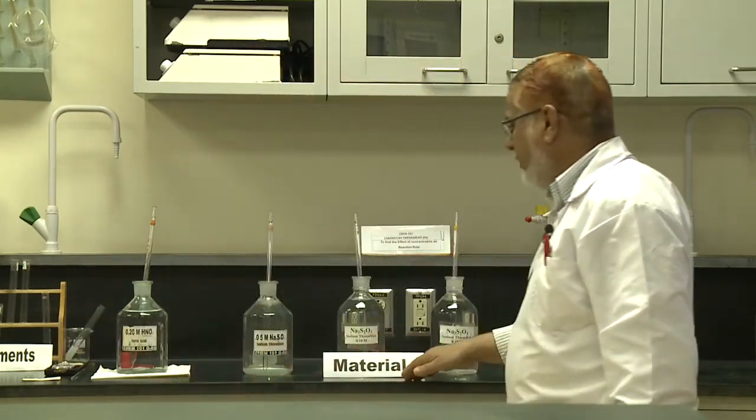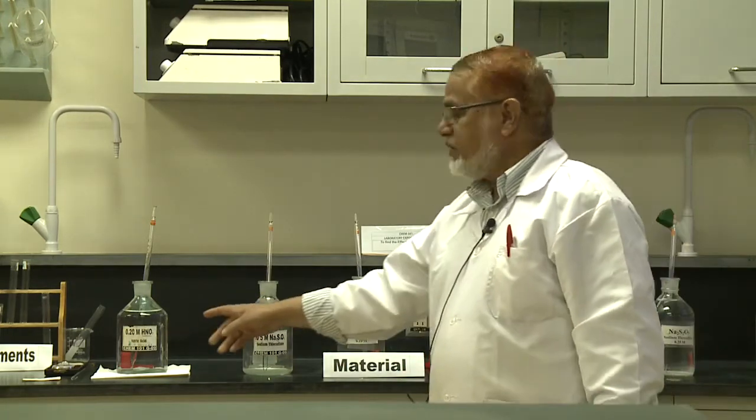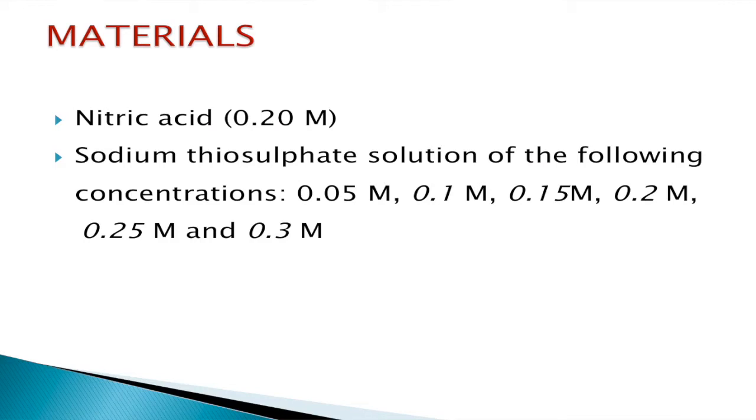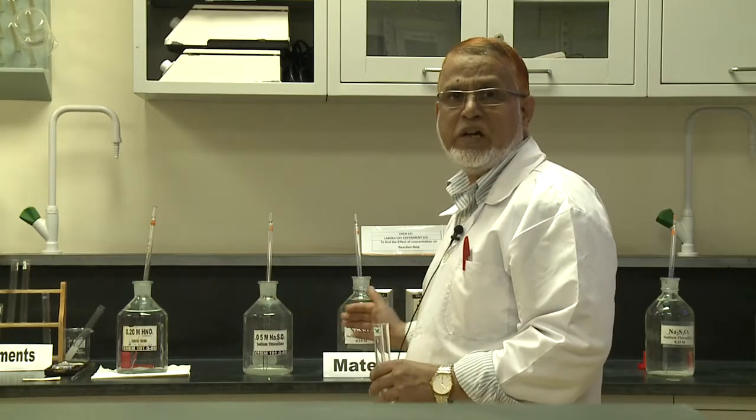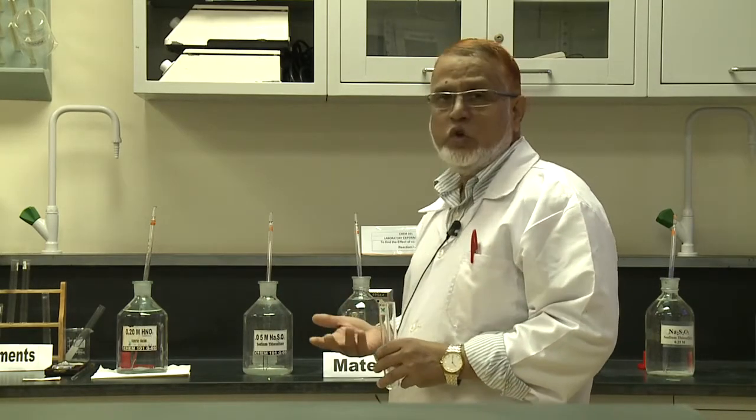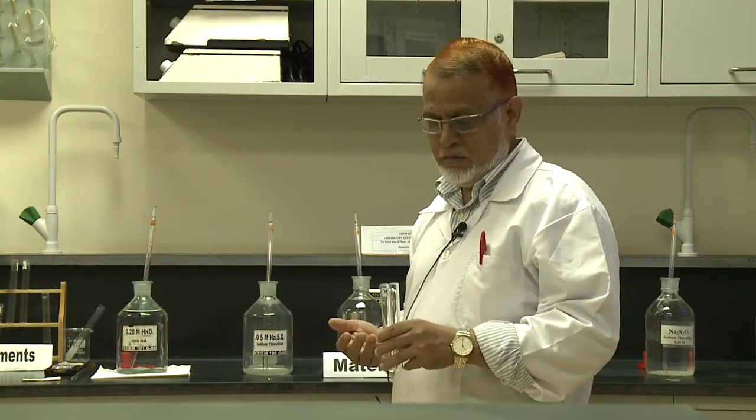What about the materials? The first material I am using is nitric acid of 0.2 M concentration, and I am using sodium thiosulphate starting from 0.05 molar to 0.1 molar, 0.2, 0.3, 0.4 and so on. So, these are the chemicals I am using. Now, I will show you how to run the experiment.